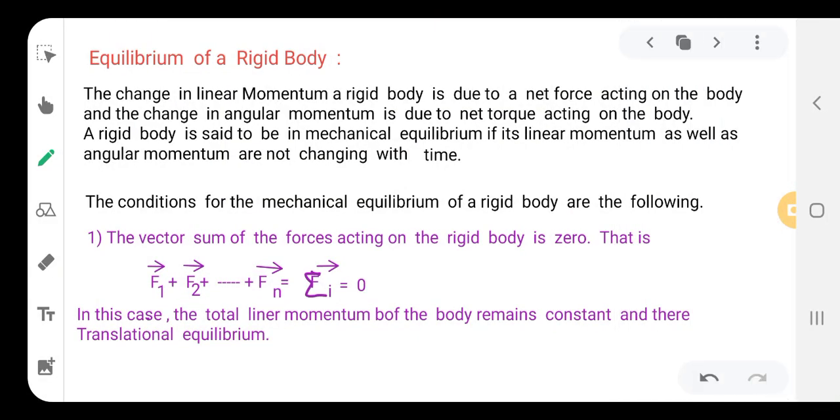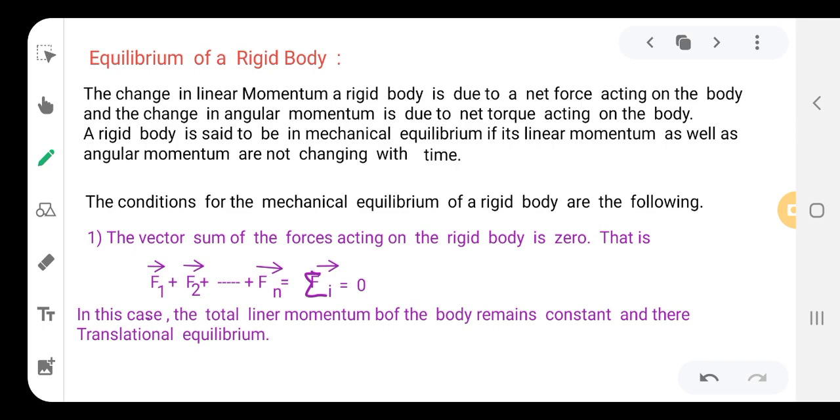So let us see the equilibrium of a rigid body. What is the equilibrium of a rigid body? That means, when is the body said to be in equilibrium? There are two conditions here for equilibrium: the forces acting on the rigid body and the torques acting on the rigid body. When these are equated to 0, then it is said that the body is at equilibrium, right? So let us see one by one.